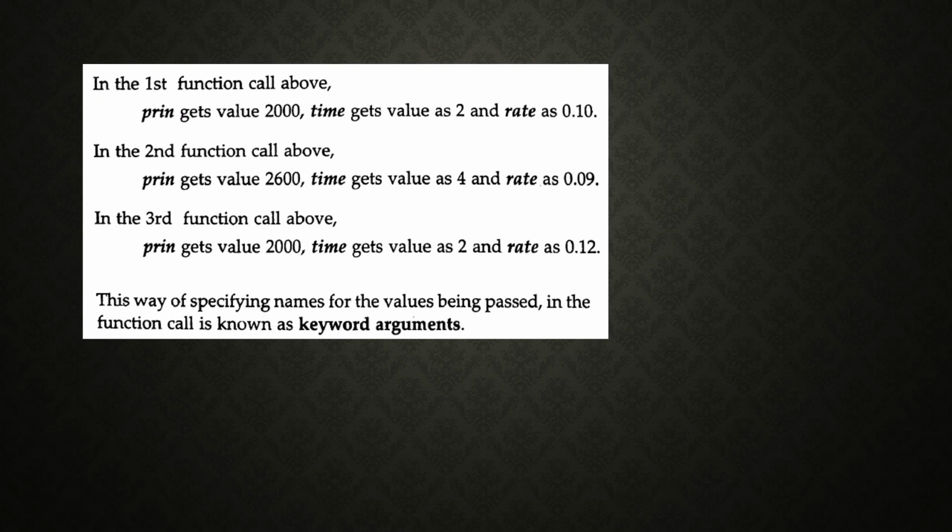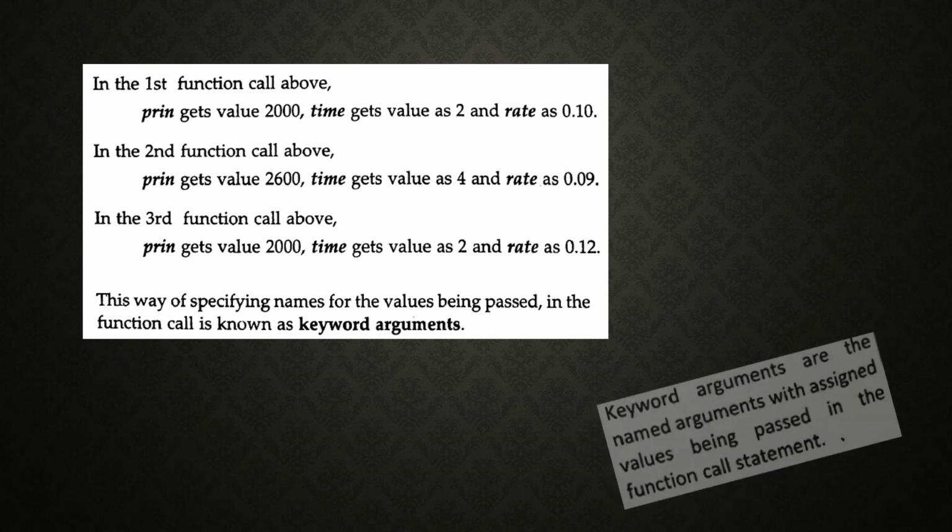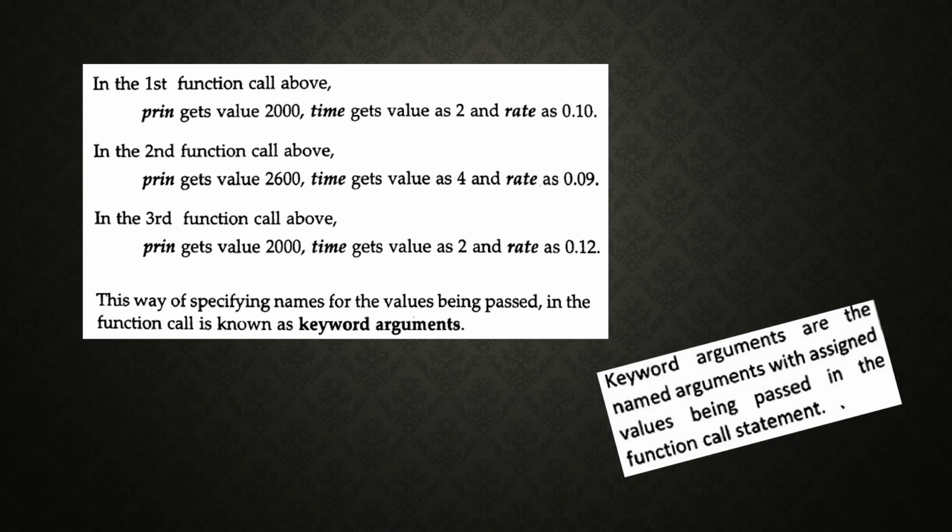This way of specifying names for the values being processed in the function call is known as keyword arguments. Keyword arguments are very important. You can expect this question in the examination for 4 marks. Keyword arguments are the named arguments with assigned values being passed in the function call statements. Named arguments means the variable name, that is important.